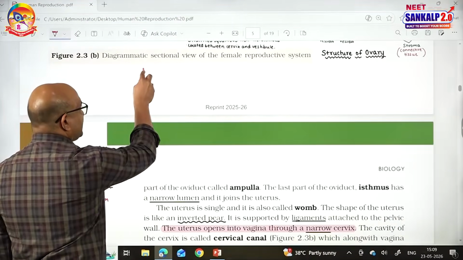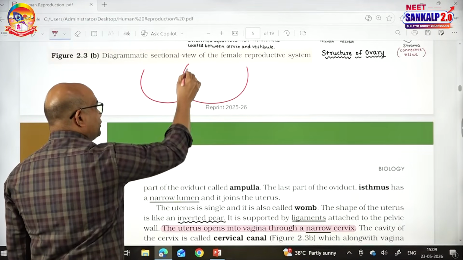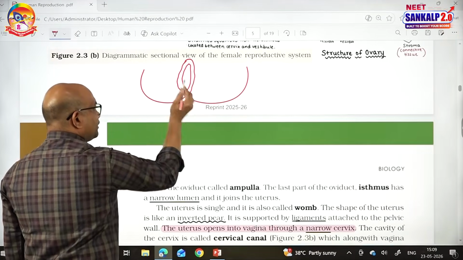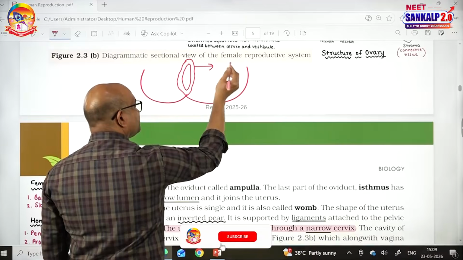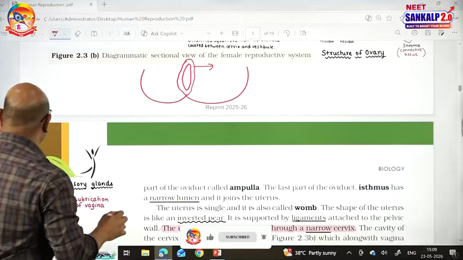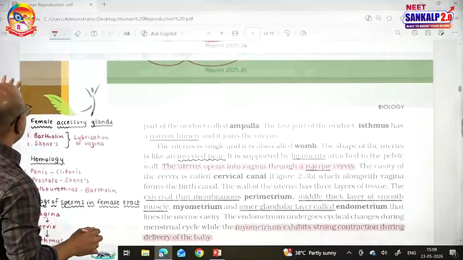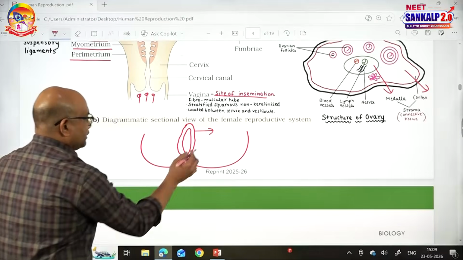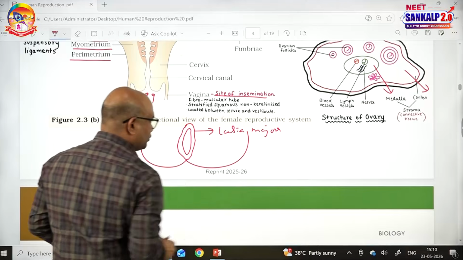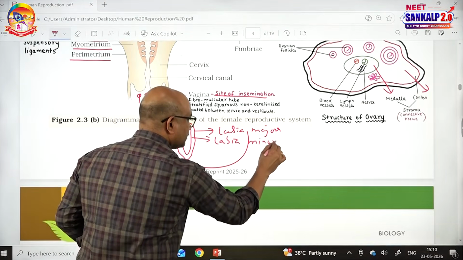Regarding the external genitalia of a female reproductive system, there is a vestibule covered by two layers called labia majora, the outer wall, and the inner wall is called labia minora.